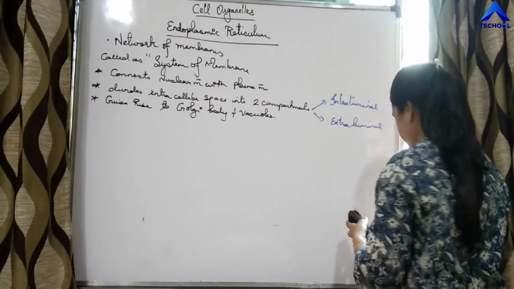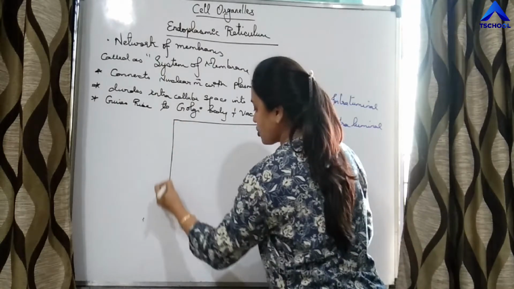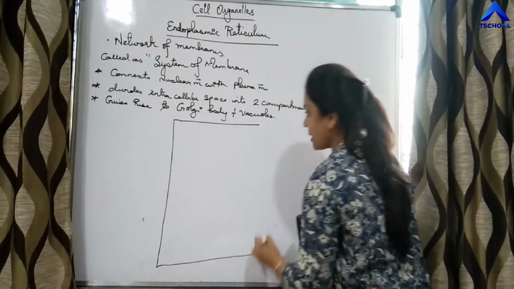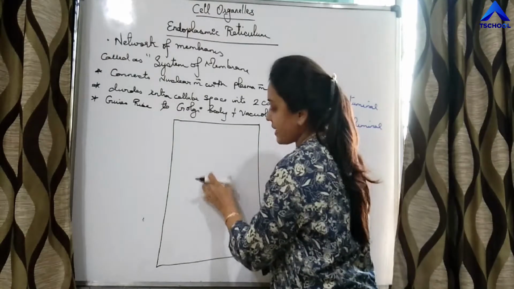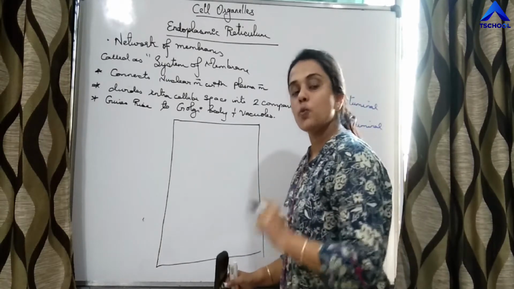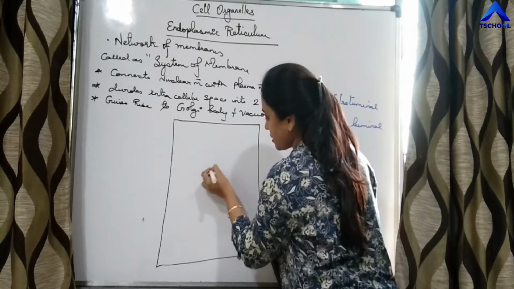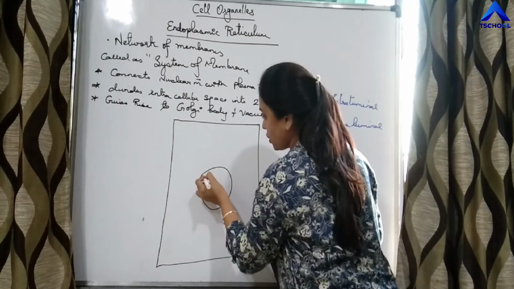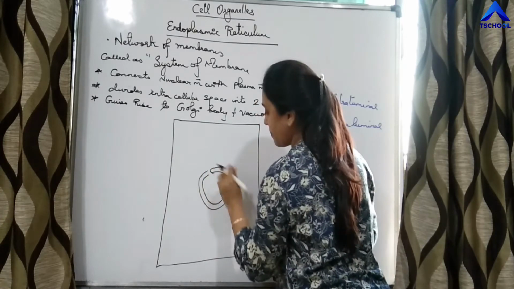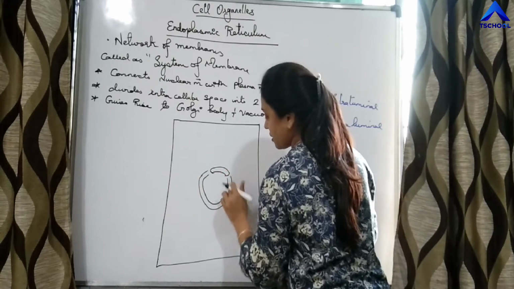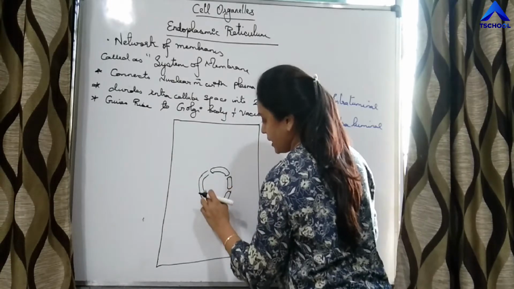So see, this is a cell. I am drawing one large eukaryotic animal cell. In the center, there is the nucleus. We know the nucleus is made up of inner and outer membranes, and there are pores. At places, these nuclear membranes are connected with each other to form the nuclear pores.